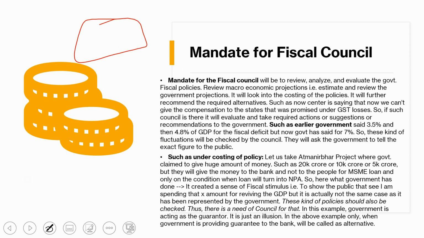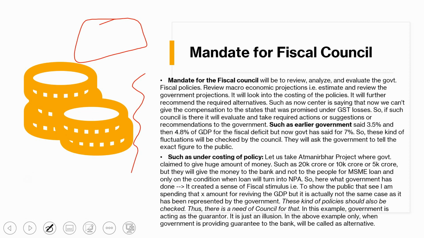Or it can say, yes, this is an act of God and you exactly don't have the money, so the compensation will not be paid. For this, the fiscal council should come into play, checking whether the government is telling the truth or not, because many times the government hides the drawbacks of policies from the public domain.